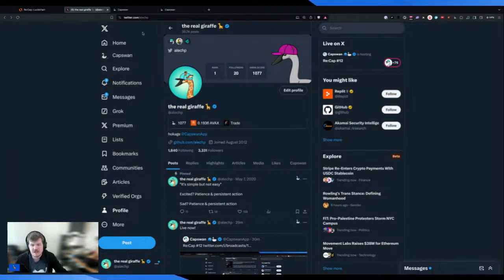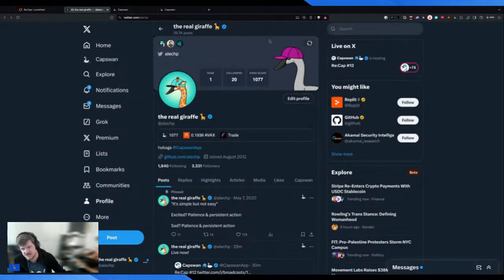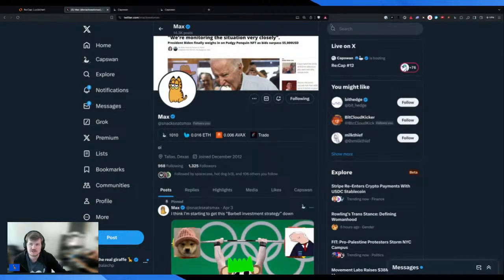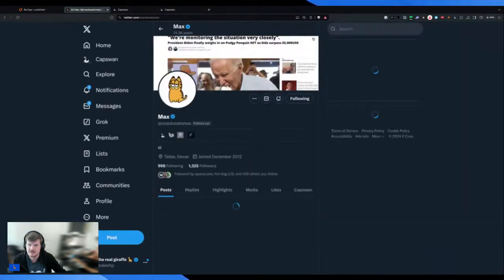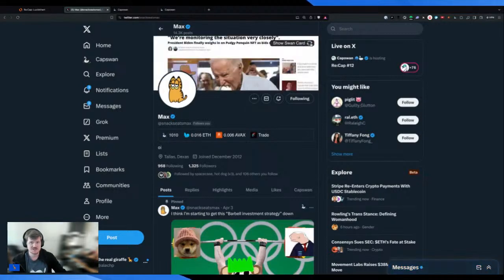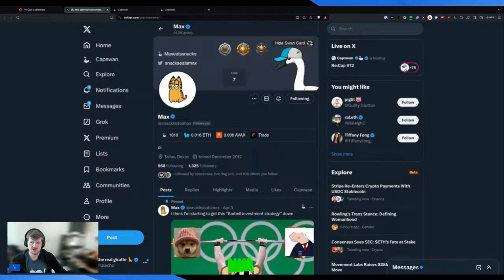But the thing that I'm excited about personally is this group overlay. So if you look, I have a Swan banner. This requires you to have the Swan NFT for it to display, but I'll go to Max's profile. You'll notice that we can toggle between his Swan card and his actual header, right? And here you can see his Swan card with his contact info, and he's configured this however he wants.